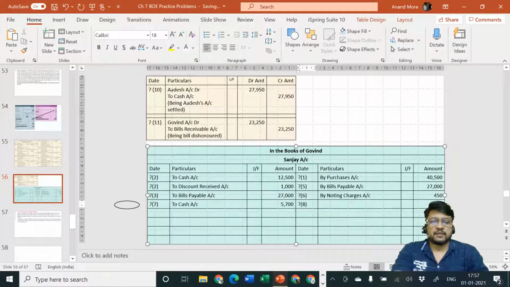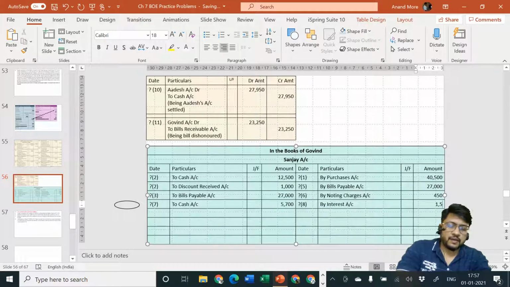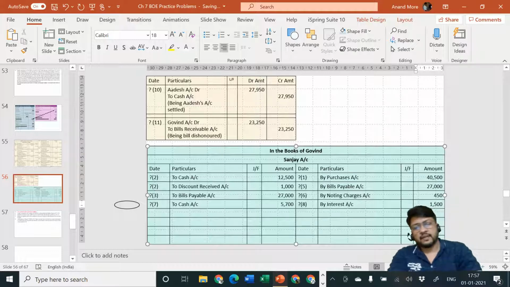Entry number 8 by interest account. Amount is rupees 1,500. I hope you can see that particular thing, 1,500. Okay. Next part.